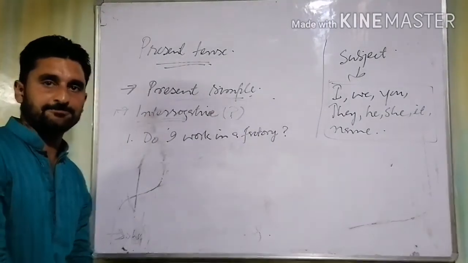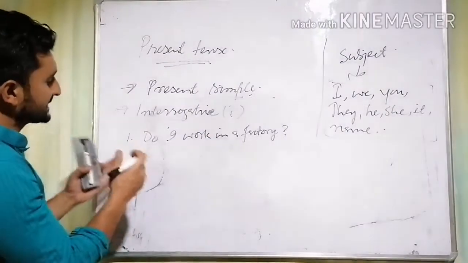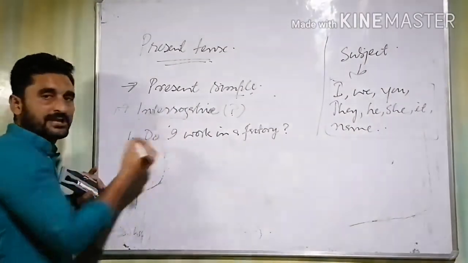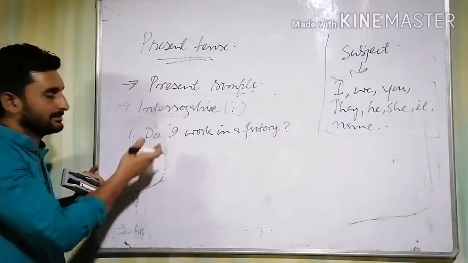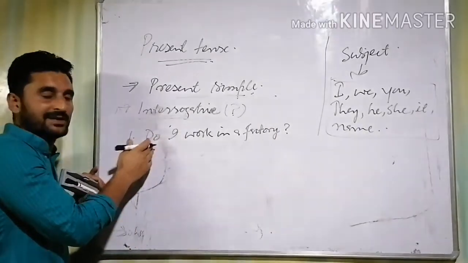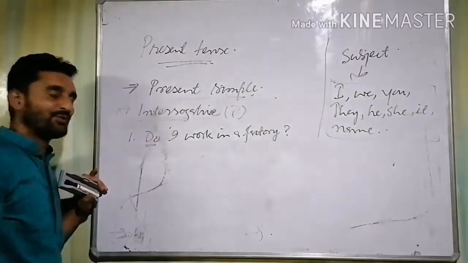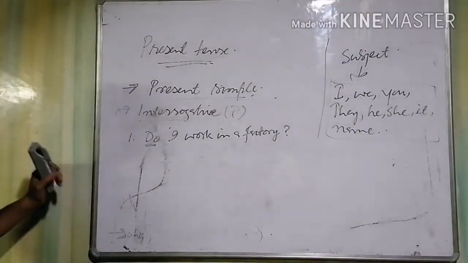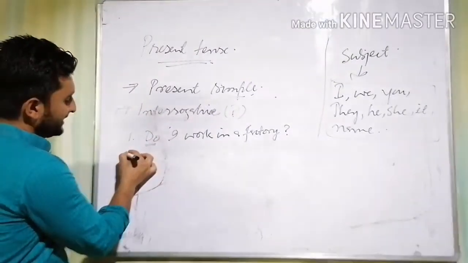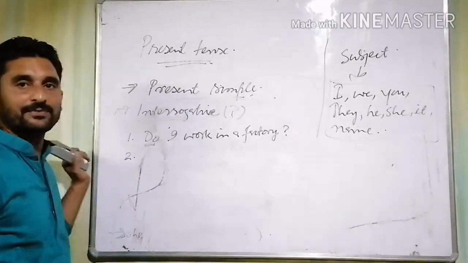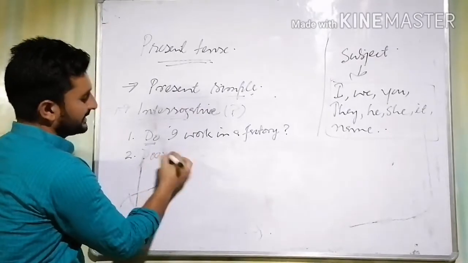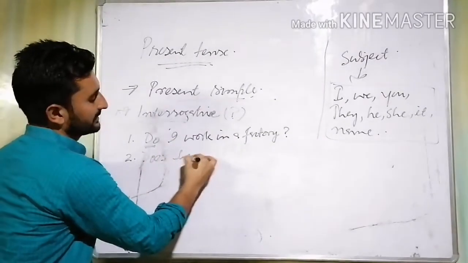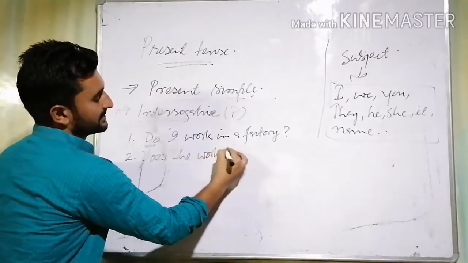Of course, yes. We place something before the subject. What's that something? It's do. Once again, it varies. We make use of does in case of third person singular.